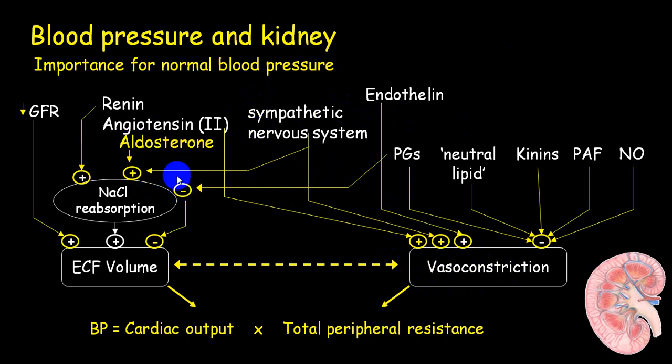Prostaglandins will inhibit sodium reabsorption. Endothelin will stimulate vasoconstriction. Kinins, PAF and nitric oxide will produce vasodilatation. So indirectly, this increase in extracellular fluid volume will increase your cardiac output, but vasoconstriction will produce an increase in peripheral resistance, and by these two your blood pressure will be elevated. This is the action at the level of the kidney.